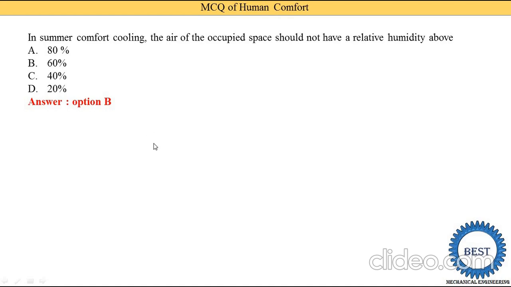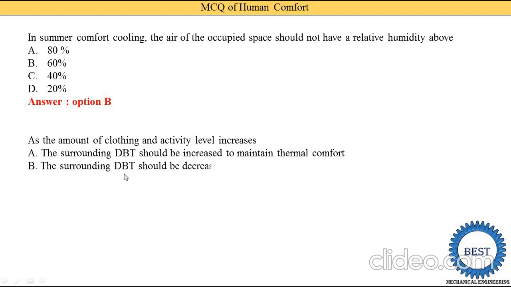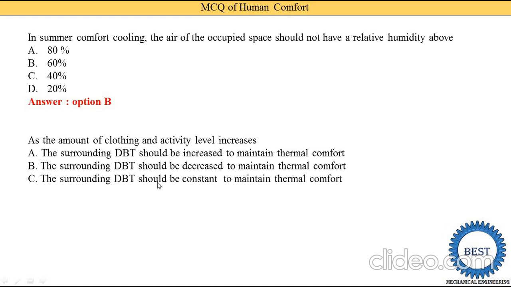Now the next MCQ: the amount of clothing and activity level increase, which factor? The surrounding dry bulb temperature will increase to maintain thermal comfort; the surrounding dry bulb temperature shall be increased to maintain thermal comfort; the surrounding dry bulb temperature shall be constant to maintain thermal comfort; or none of the above. So option B is correct. The surrounding dry bulb temperature shall be increased to maintain thermal comfort.